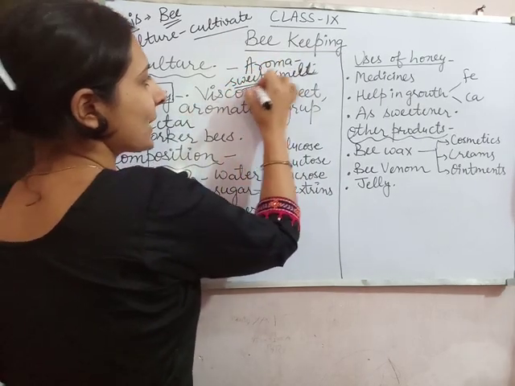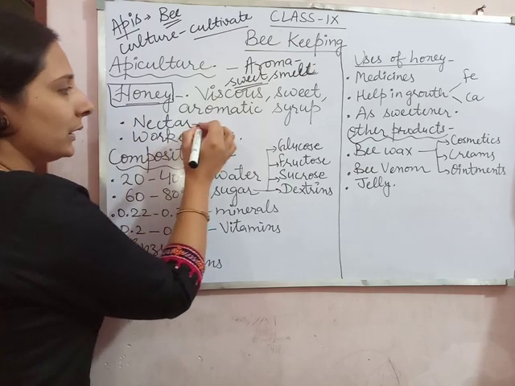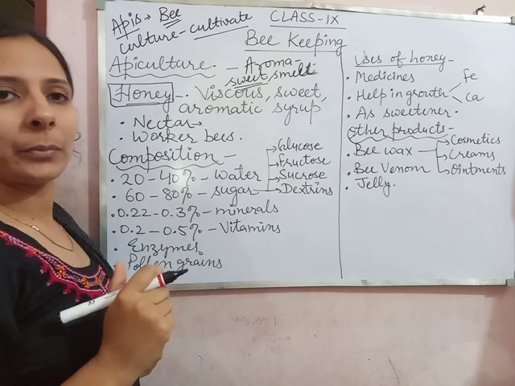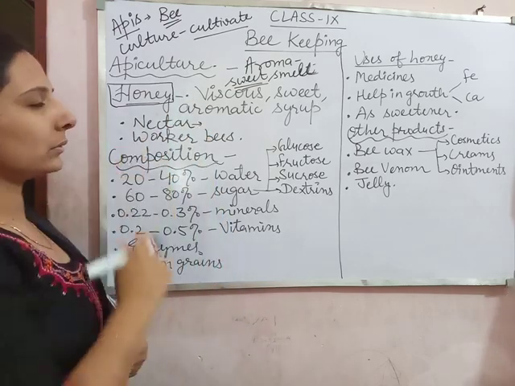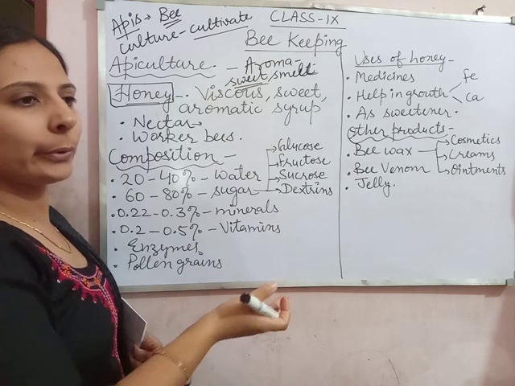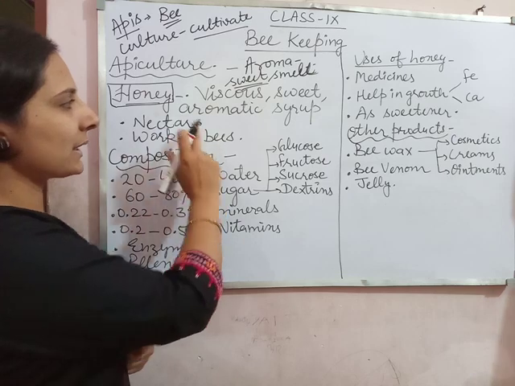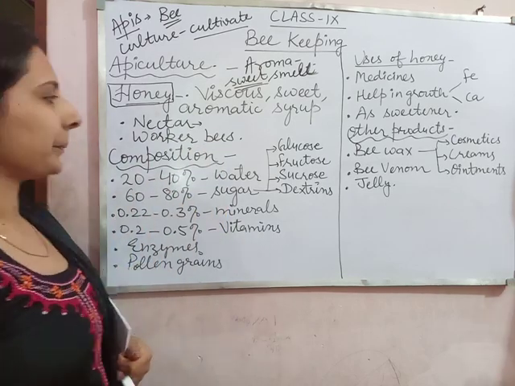So, it is a sweet smelling syrup. It is formed from nectar. The honeybees collect the nectar from the flowers and form the honey. And the worker bees, later on we will study about the colony of the bees also, help to form this honey.